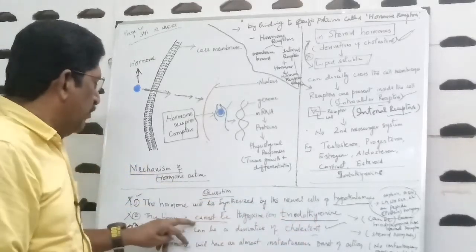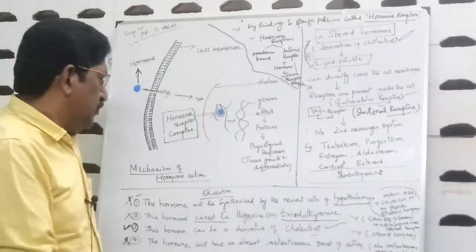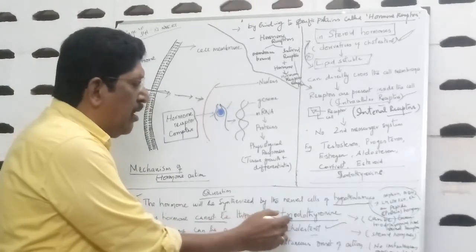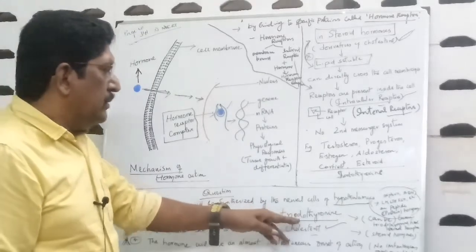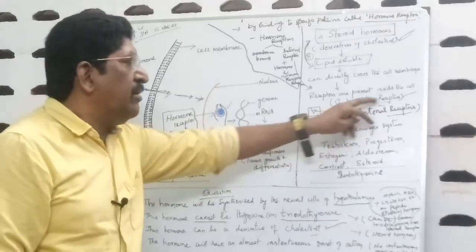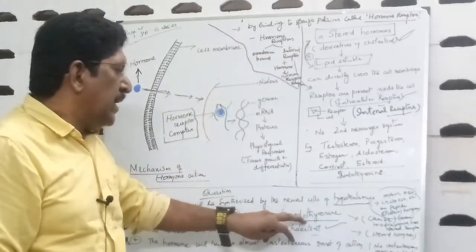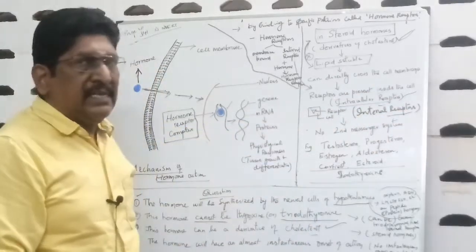This is also wrong, because this hormone can also be thyroxine or triiodothyronine, because for triiodothyronine the receptor will be an internal receptor. So for both steroid hormones and triiodothyronine, the receptors will be internal receptors.